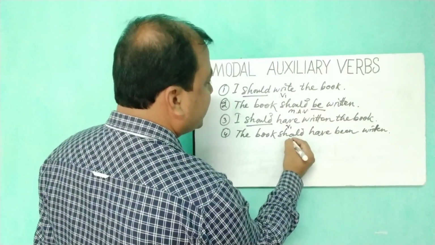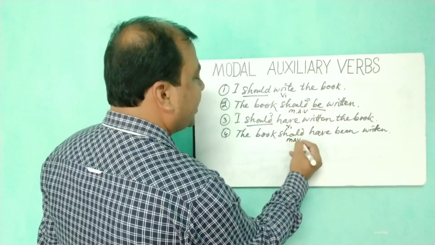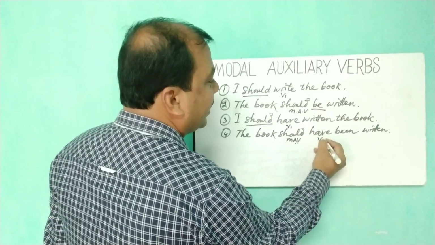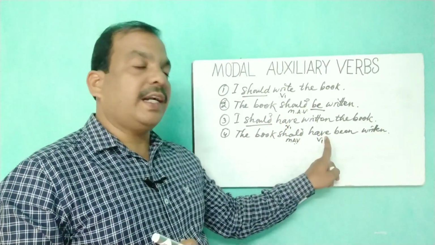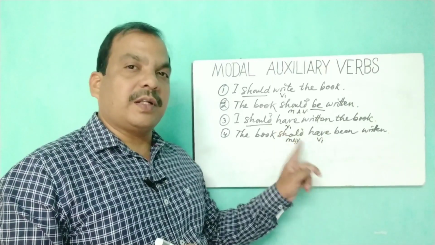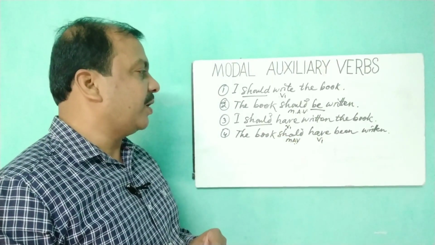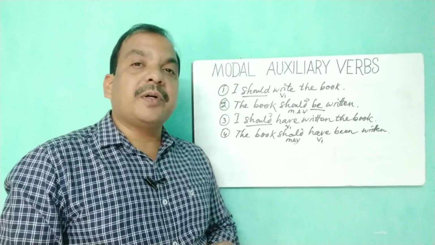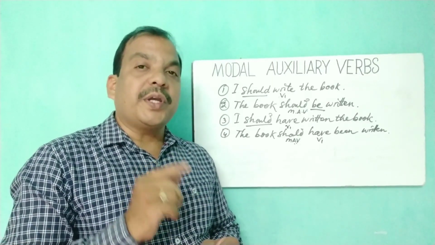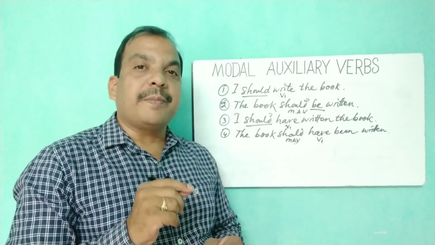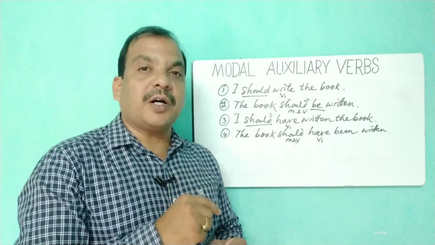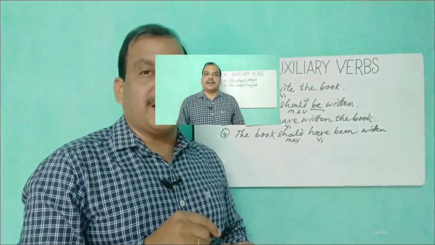So here also you see the modal auxiliary verb and the first form of the verb, have. Have is the base form or the first form of the verb. So in this way, remember, always we use the modal auxiliary verb followed by the base form, the first form of the verb.